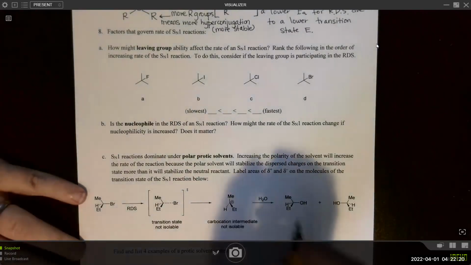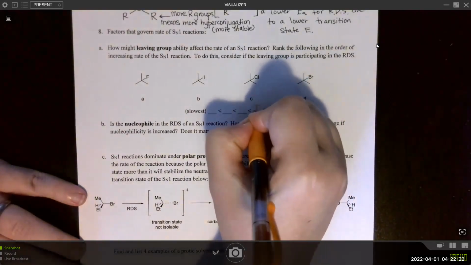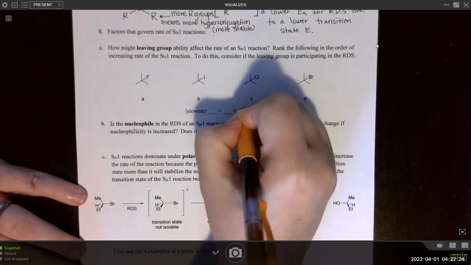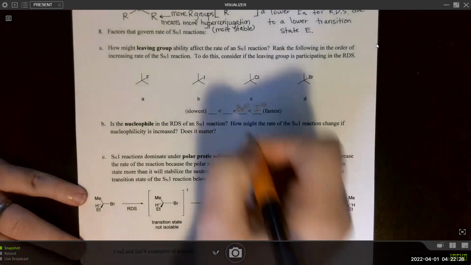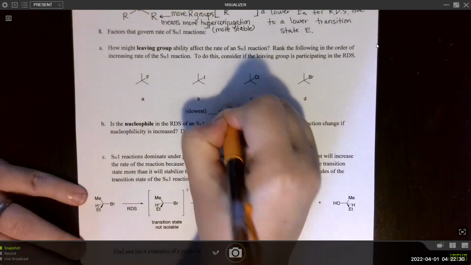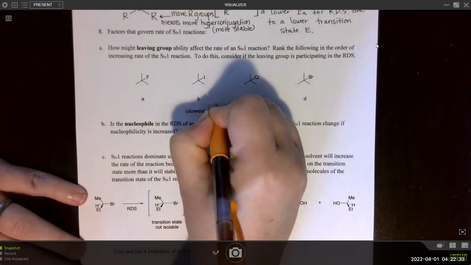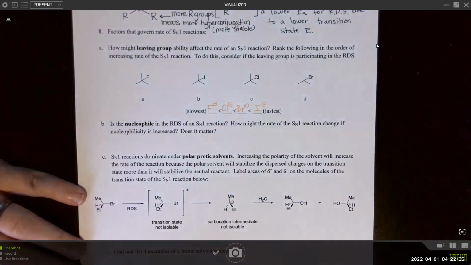And recall that the best leaving group is iodide, and that's because iodide is the weakest base out of any of these. Remember that you can always think about that as the reciprocal of the pKa of the conjugate acid, which would be HF, HCl, HBr, and HI.